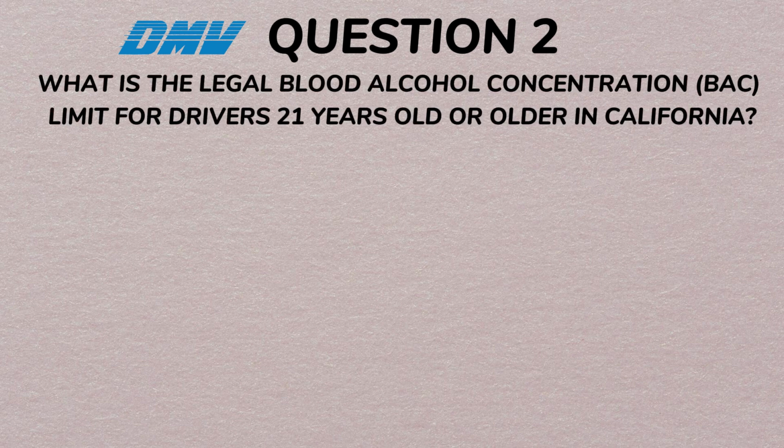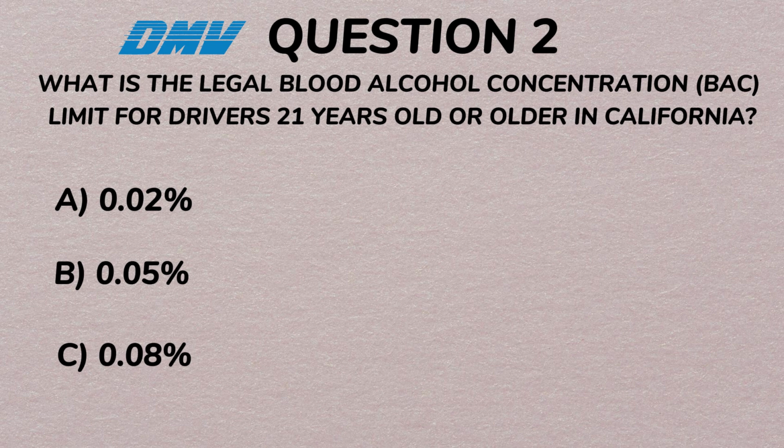Question 2. What is the legal blood alcohol concentration (BAC) limit for drivers 21 years old or older in California? A. 0.02%, B. 0.05%, C. 0.08%. Correct answer, C. 0.08%.